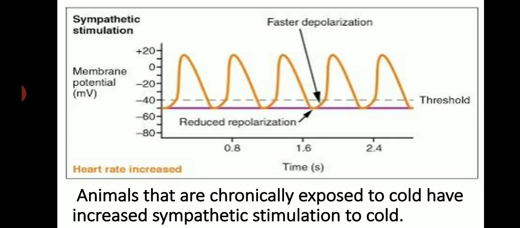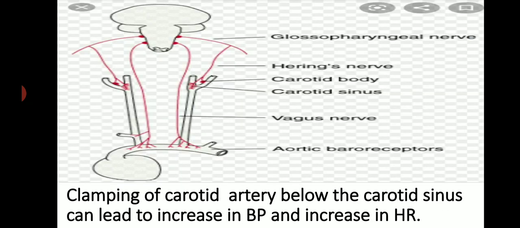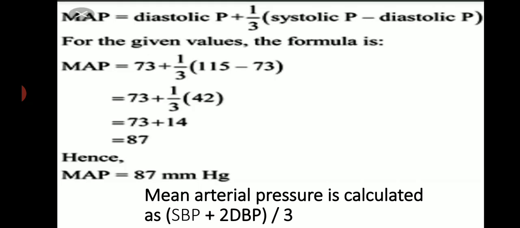Animals that are chronically exposed to cold have increased sympathetic stimulation to cold. Administration of pure oxygen to hypoxic patient is dangerous because apnea occurs due to hyperstimulation of peripheral chemoreceptors. Clamping of carotid artery below the carotid sinus can lead to increase in blood pressure and increase in heart rate.